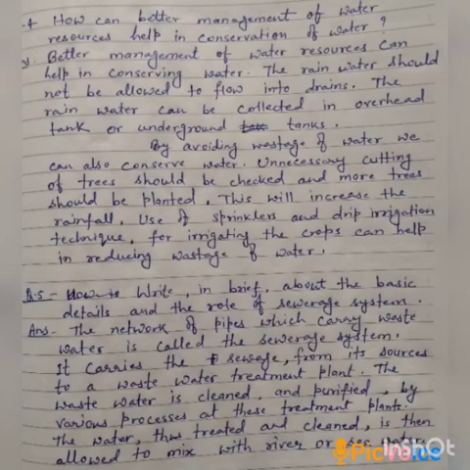Now question number 5. Write in brief about the basic details and the role of sewerage system. The network of pipes which carry wastewater is called the sewerage system. It carries the sewage from its sources to a wastewater treatment plant. The wastewater is cleaned and purified by various processes at these treatment plants. The water thus treated and cleaned is then allowed to mix with river or sea water. This is the basic detail and the role of sewerage system.